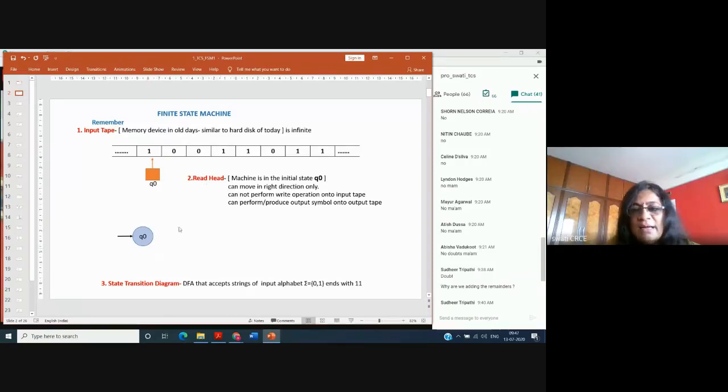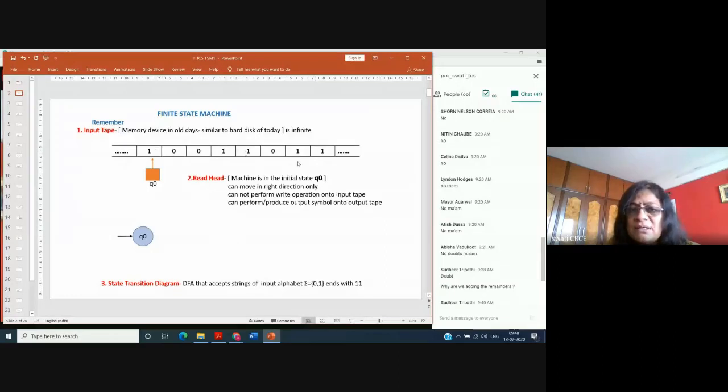Just see the slide here. When we say any machine, finite state machine or push down machine or Turing machine, we have to remember that a machine contains an input tape. What is meant by input tape? Can you recollect what is input tape?